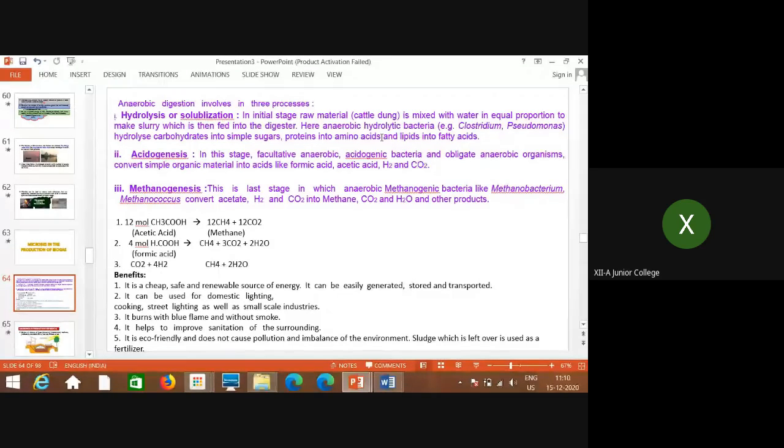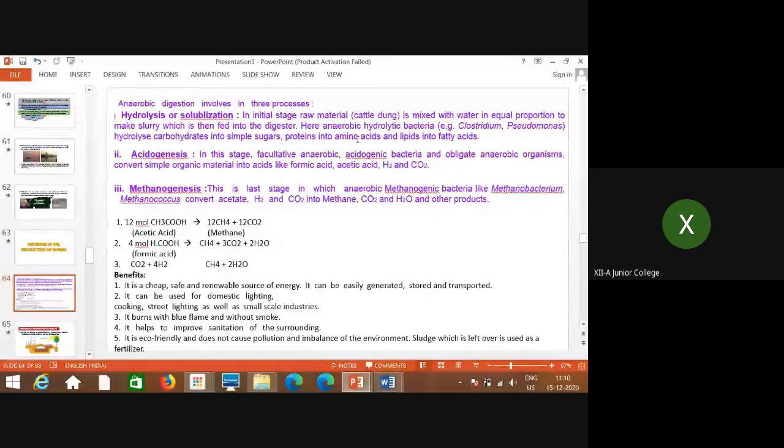Anaerobic organisms grow in the absence of oxygen, whereas aerobes or aerobic organisms require oxygen for respiration, right? Such anaerobic bacteria which are of hydrolytic type, for example Clostridium and Pseudomonas, which can grow in the absence of oxygen, are acting in those digesters, the tanks where the slurry is kept.